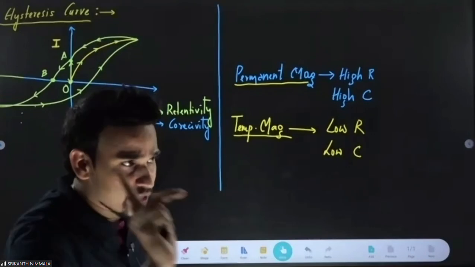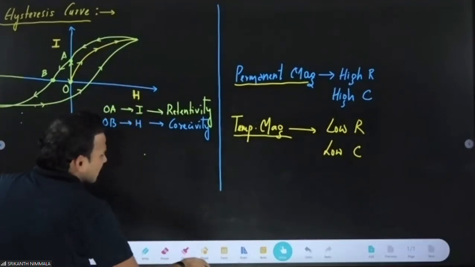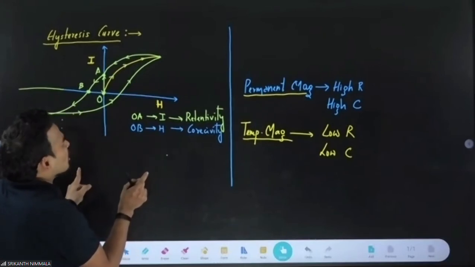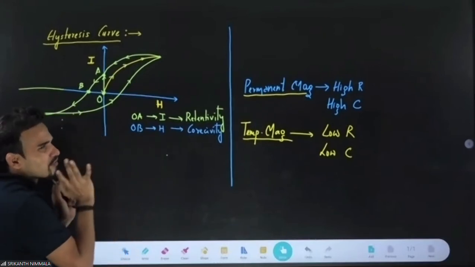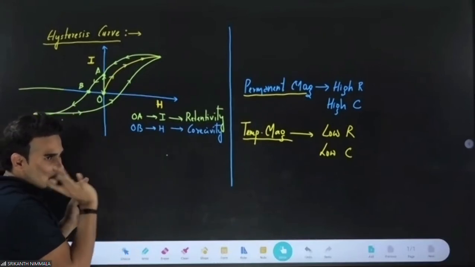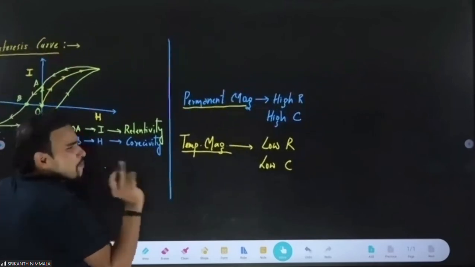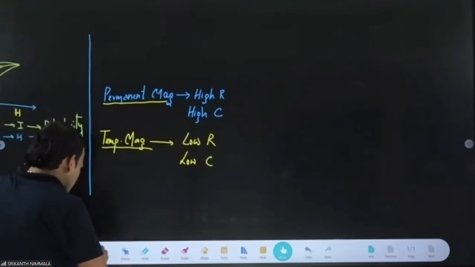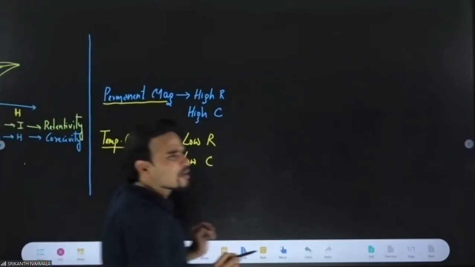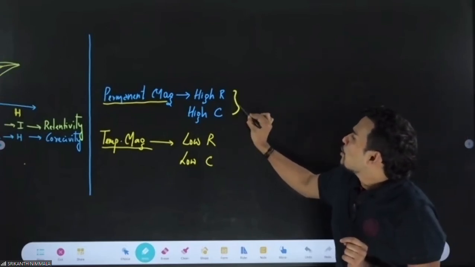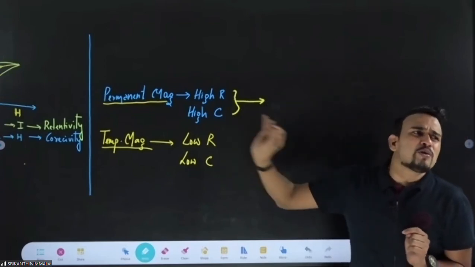Now be focused. This is one thing that we get from the hysteresis curve. Can you tell me what will be the nature of the hysteresis curve? Always remember one thing. For a permanent magnet, what is happening? Your retentivity and coercivity both are high.